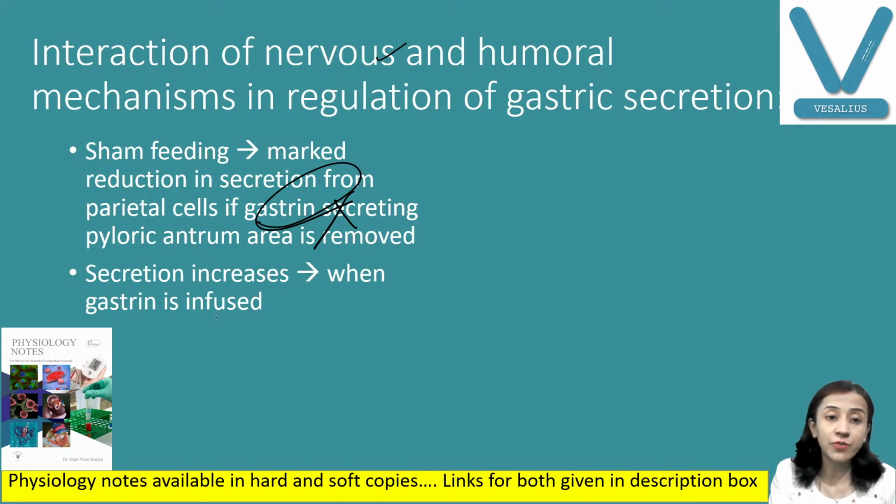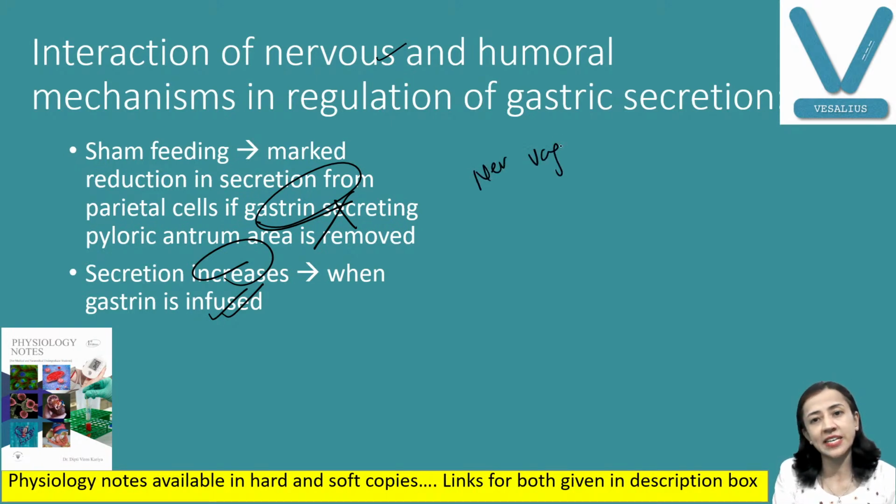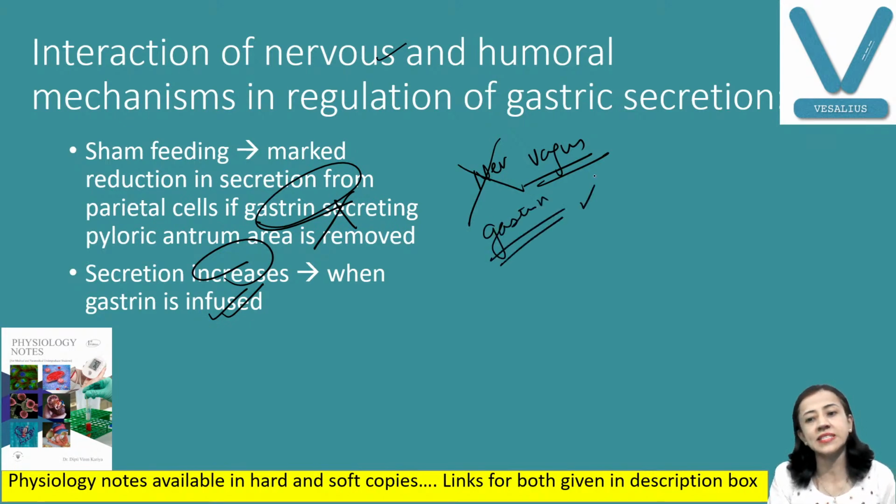But when we infuse gastrin, this secretion increases. So the nervous factor, that is the vagus nerve, increases gastric secretion. And if we cut this nerve supply, as in the Heidenhain pouch, there is still gastric secretion, because of the hormonal influence, that is gastrin.